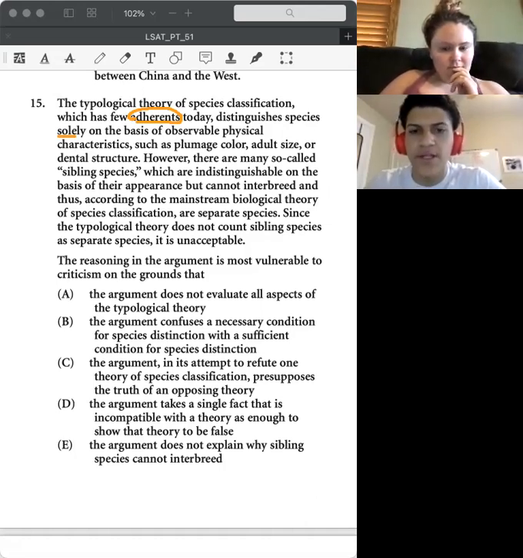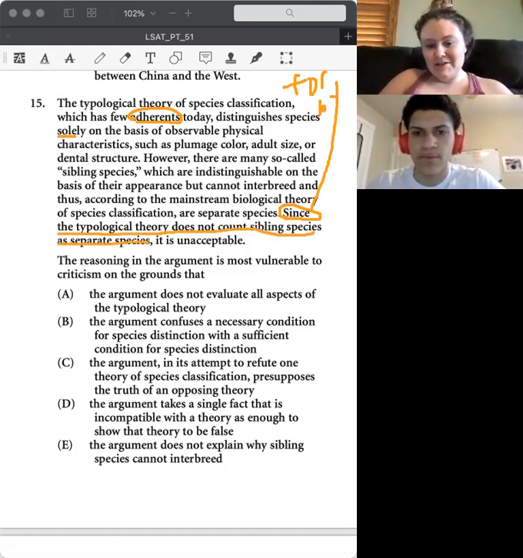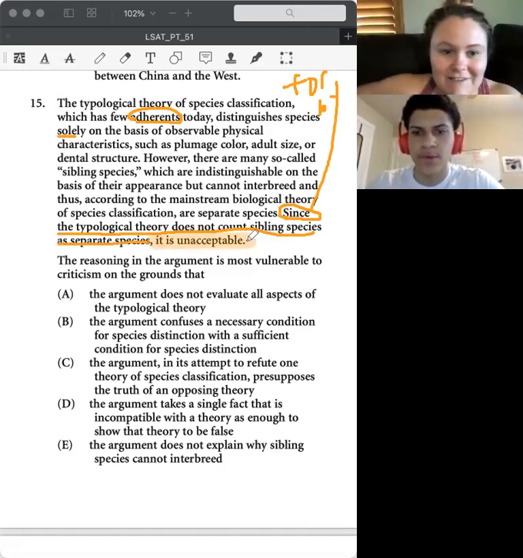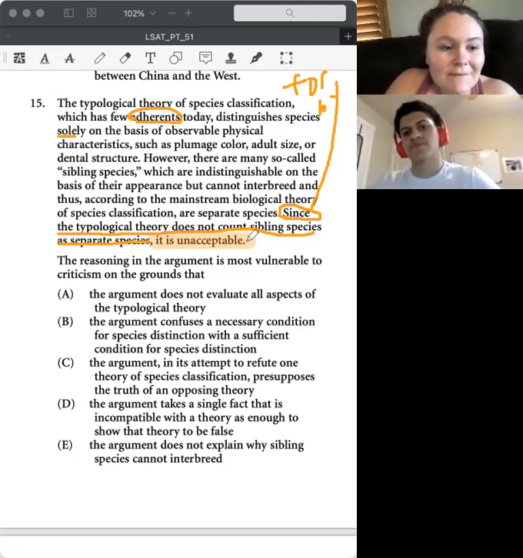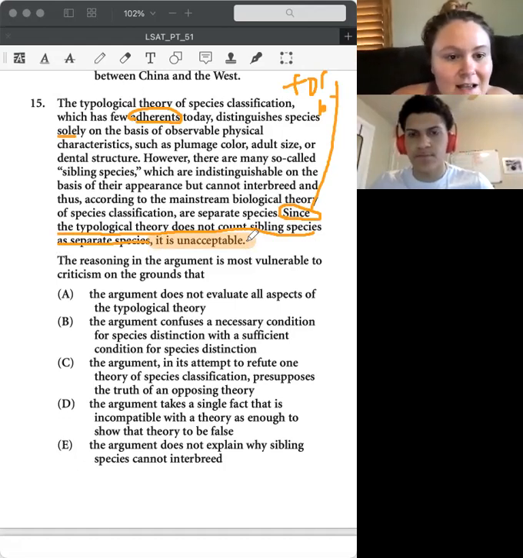What does "since" introduce? Oh wait, that'd be a premise. Since, for, and because introduce premises. So "it is unacceptable" is our conclusion. We're saying that the typological theory is unacceptable because it doesn't count sibling species as separate species.